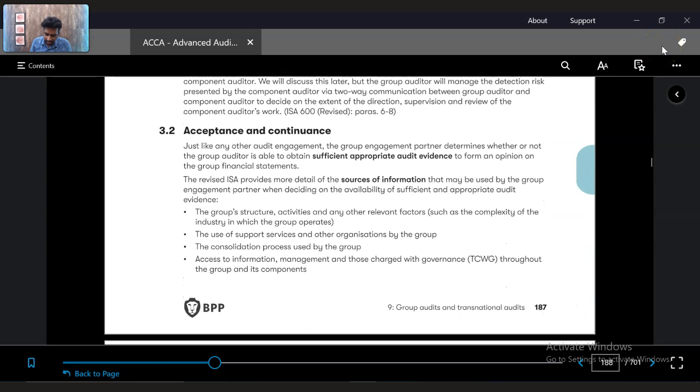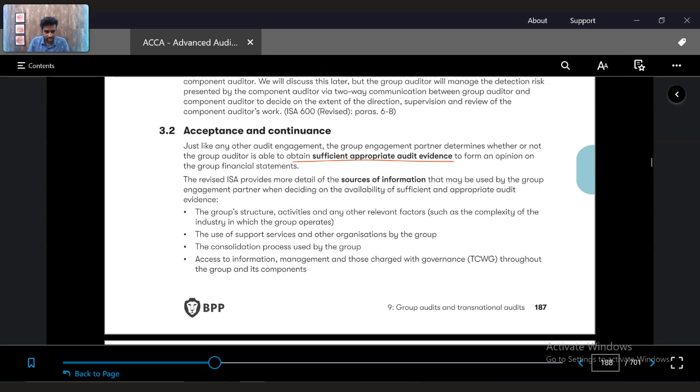In terms of acceptance and continuance, just like any other engagement, the group engagement partner determines whether or not the group auditor is able to obtain sufficient appropriate evidence to form an opinion on the group financial statements. So, like in any other audit, the audit partner is the one who decides whether he is able to obtain sufficient appropriate evidence or not to form an opinion. Similarly, in a group audit, it is the group auditor who will make that decision.